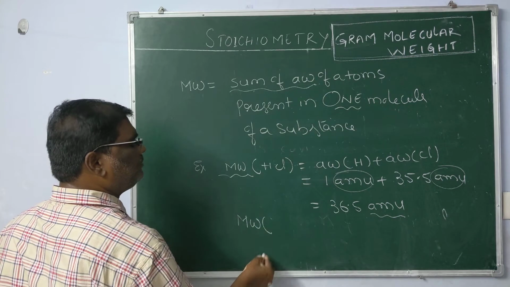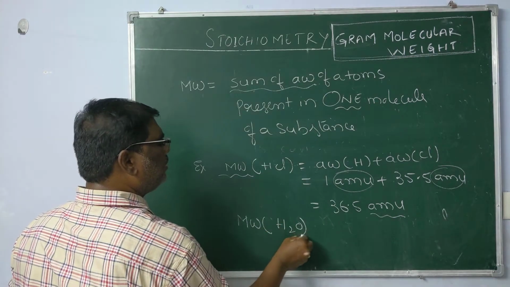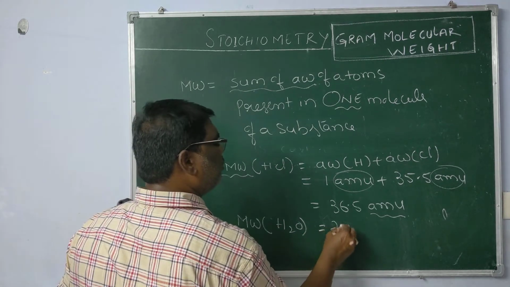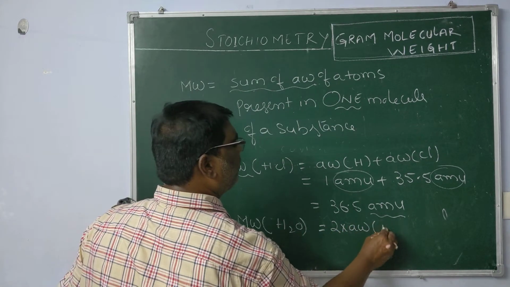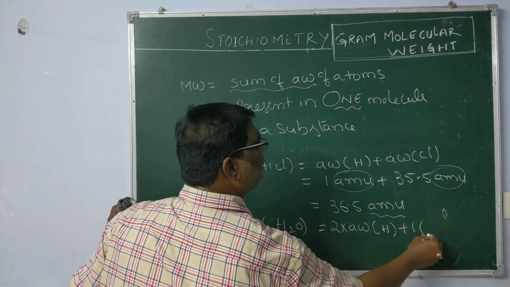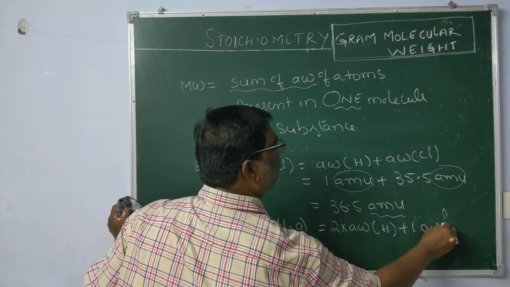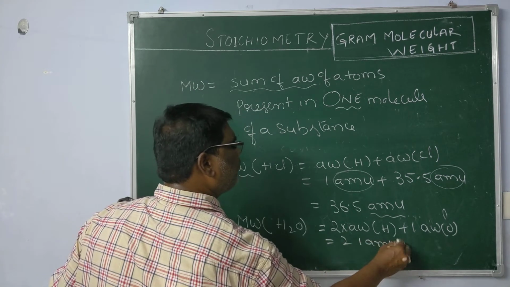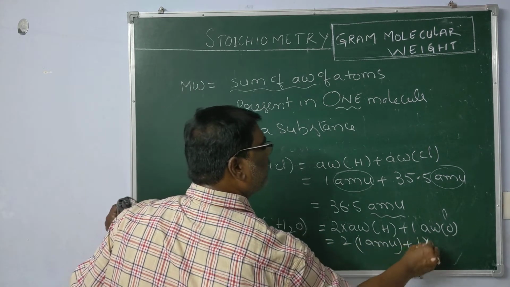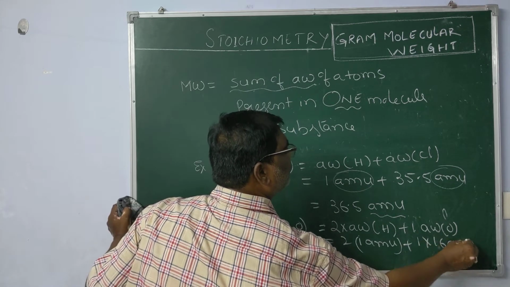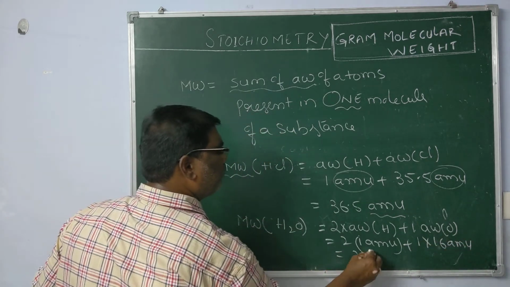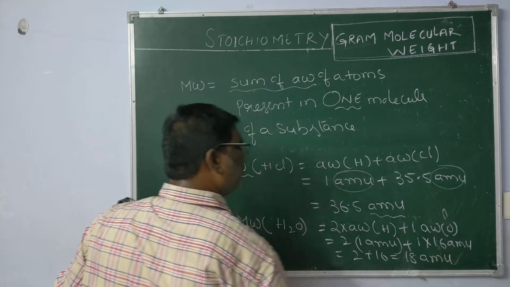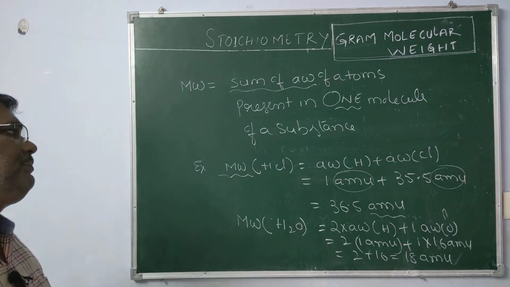Molecular weight of water. Water has 2 hydrogen atoms and 1 oxygen atom. 2 times the atomic weight of hydrogen plus 1 time the atomic weight of oxygen. 2 into 1 AMU plus 1 into 16 AMU. On simplification we get 2 plus 16 equals 18 AMU, the molecular weight of water.